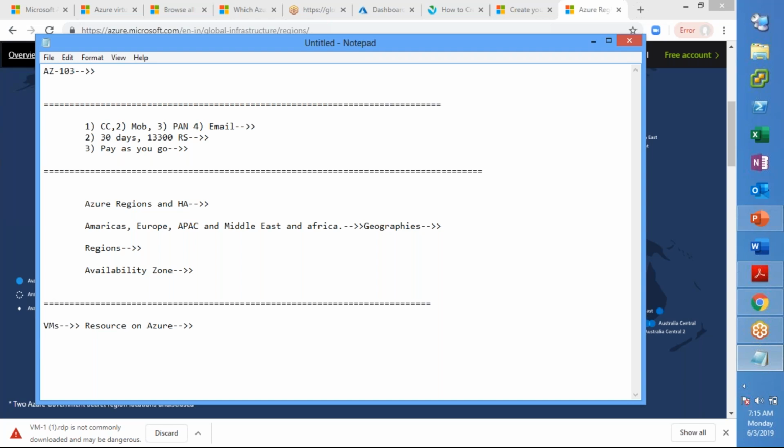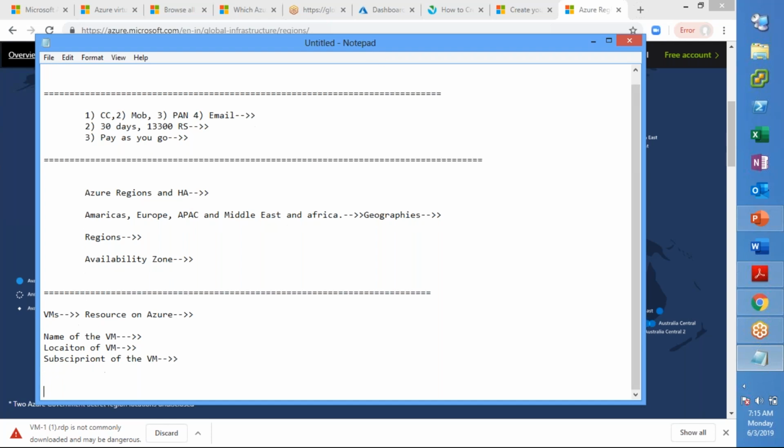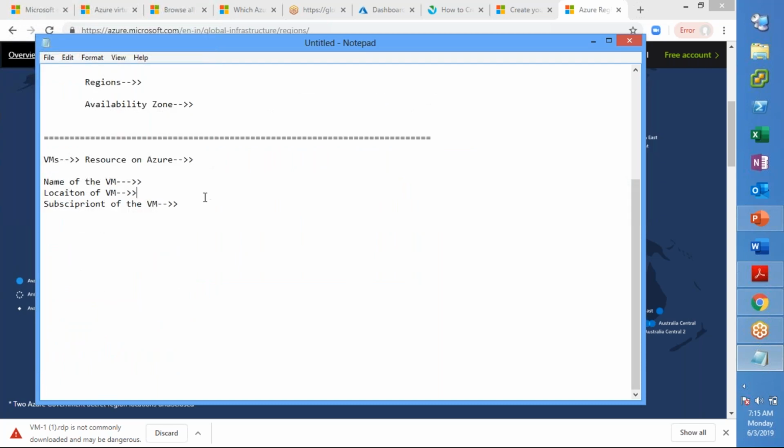Those parameters include the name of the VM, the location of the VM, where exactly this VM should sit, the subscription of the VM, and the image, what image this VM should use. Is it 2012, 2019, Linux, or so on?